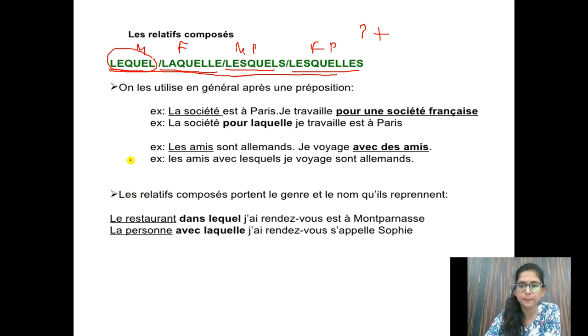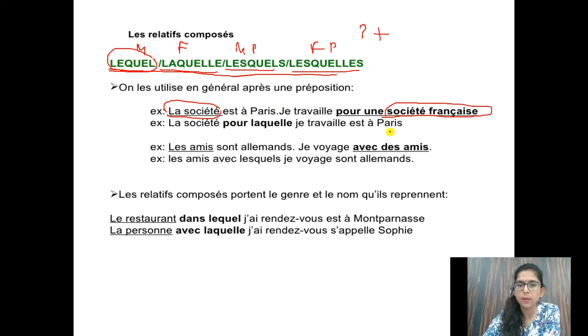Now, you can see that the sentence is La société est à Paris. La société, the society, est à Paris. The society is in Paris. Je travaille pour une société française. Now children, after seeing this sentence, can you see what is common in both the sentences? La société and here also une société française. This is common in both the sentences, right?